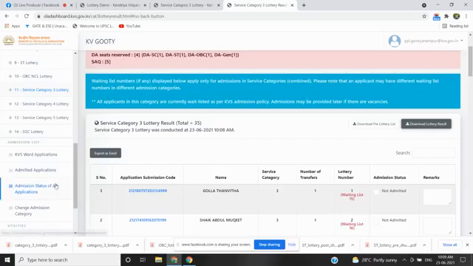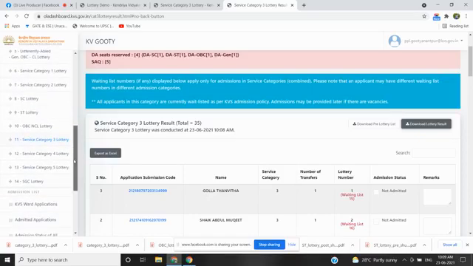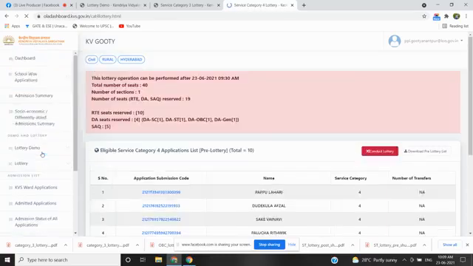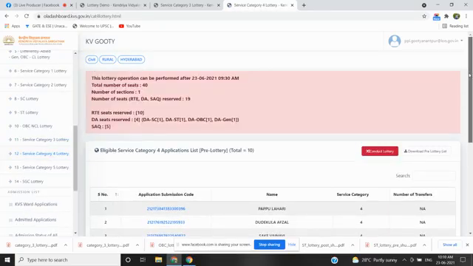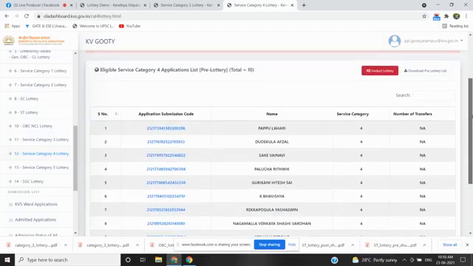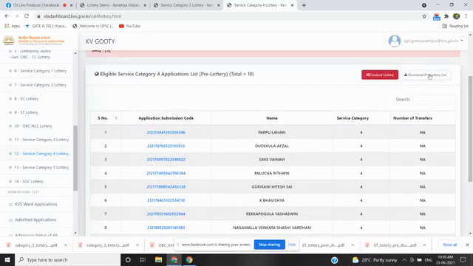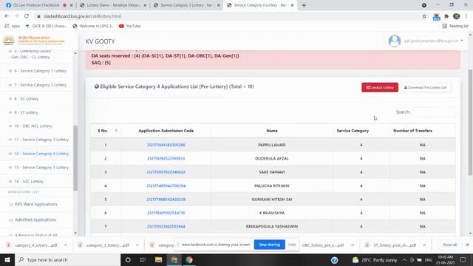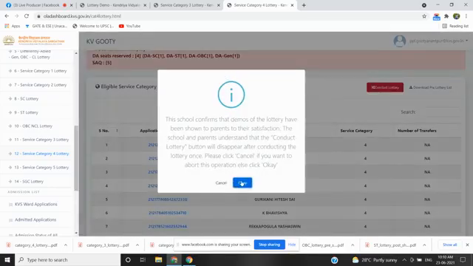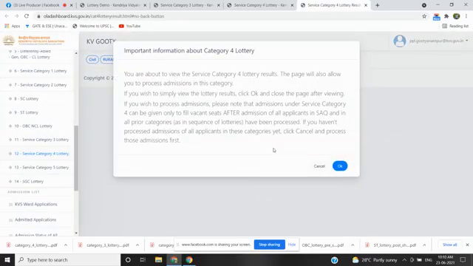Next, we are going to perform the lottery of service category 4. Under this category we have received 10 applications. I'm scrolling down, you can see the names of the applicants. I'm downloading the pre-lottery list. I'm clicking on conduct lottery so that the lottery will be generated by the software. Yes, the lottery is generated. Again, the process is the same.